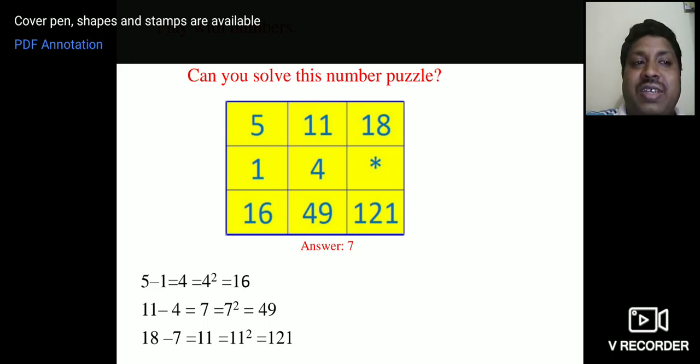But what is 4 square? It is 16. Yes, correct. Now 11 minus 4 is obviously 7. What is the square of 7? It is 49, isn't it? So now you can tell me, 18 minus what number will give 121? Obviously 7. When you subtract 7 from 18, you will get 11. What is the square of 11? It is 121. Got it?